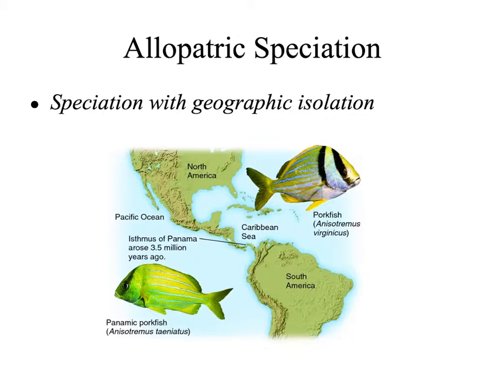Eventually, these two groups will become so different that they will no longer be able to reproduce, even if they did wind up back in the same area. One example is shown here. The Isthmus of Panama has divided many groups of organisms in the Caribbean Sea and the Pacific Ocean. Because of the geographic isolation, these animals and plants have also been reproductively isolated, and natural selection has worked on them differently, providing us with different species.